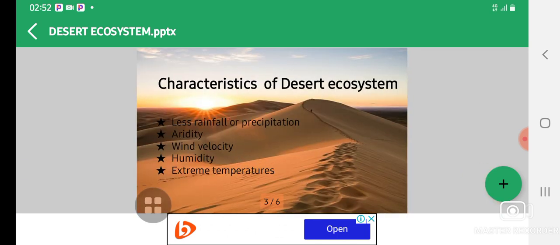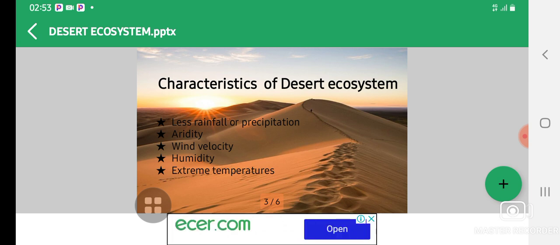So let's look at the characteristics of this desert ecosystem. The first characteristic is that it has less rainfall or precipitation. It also has aridity, wind velocity, humidity, and extreme temperatures. So first of all, let's look at the less rainfall or precipitation. Less precipitation is a significant desert feature and the reason behind the dryness of the desert. Deserts receive seasonal rainfall that occurs for a small duration, just around 25 to 30 centimeters.